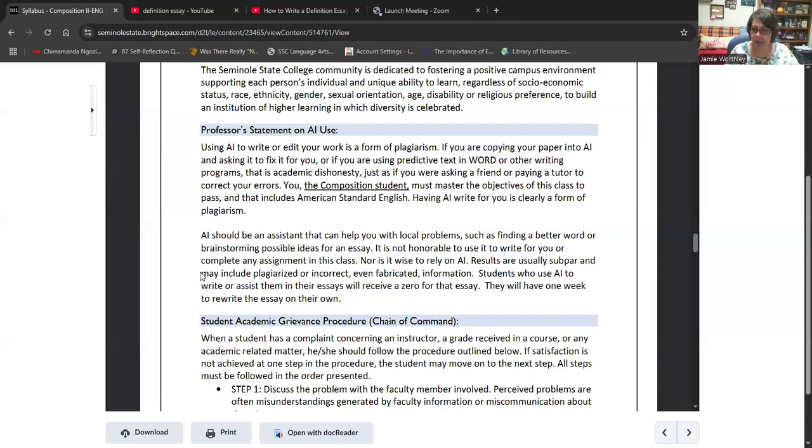So the essay that you turn in, if it's flagged for any AI, then students will get a 0 on that essay and you'll have to redo it, right? And what that means is like predictive text in Microsoft Word. So if you're typing your essay and your document is telling you good words to choose and filling in word choices for you, filling in sentences for you, correcting your grammar for you, we can definitely tell those types of things. We don't have any kind of predictive text. We don't want any of that. We don't want Grammarly. We don't want ChatGPT, any of those.